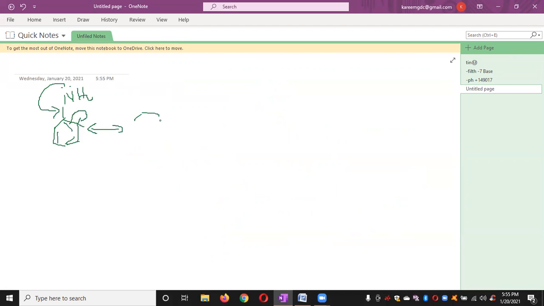First write the unaffected bonds, the bonds which did not participate in resonance. This carbon gets the negative charge, and this single bond becomes a double bond. The nitrogen has donated its electron, so it gets the positive charge. Next, this negative charge comes here and the double bond shifts to para, giving another resonating structure.